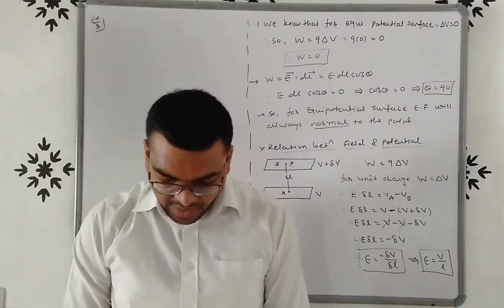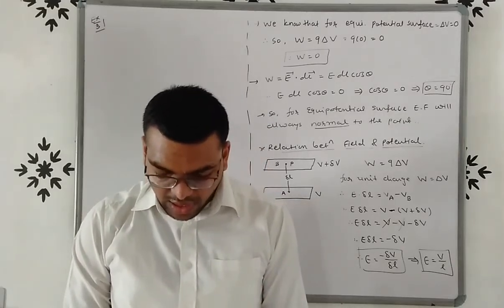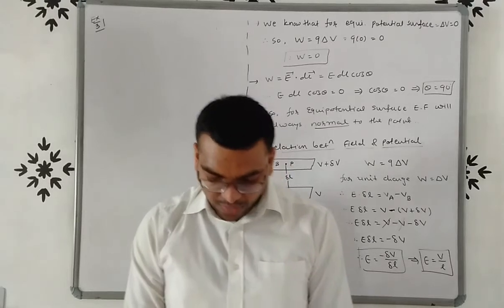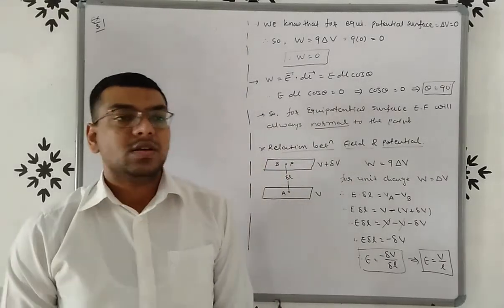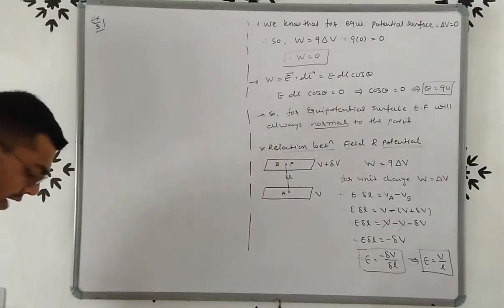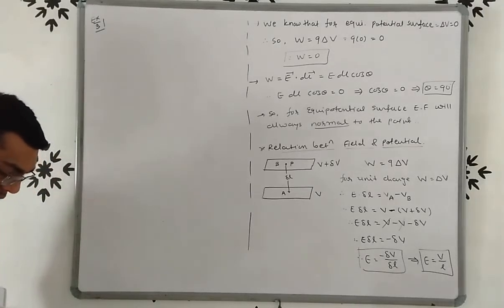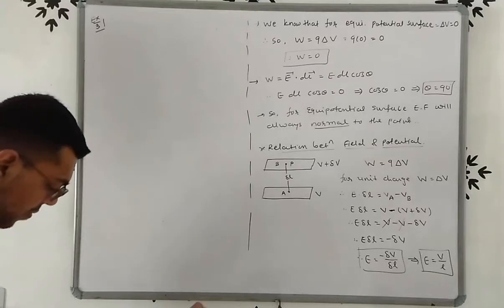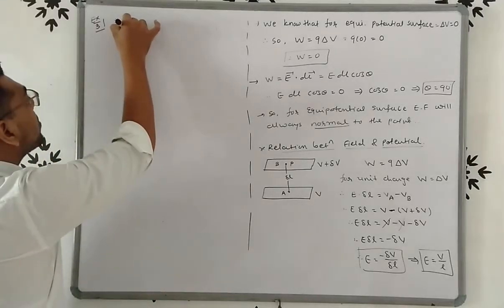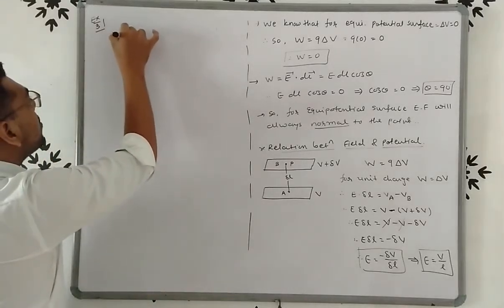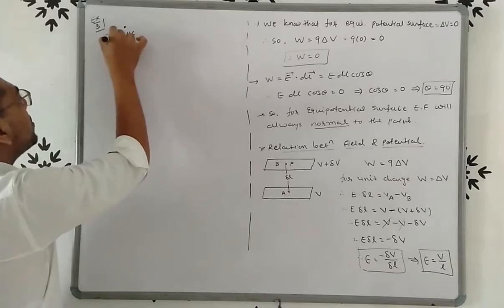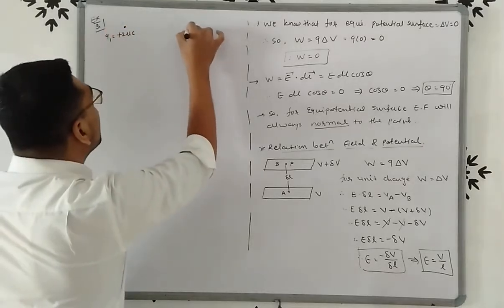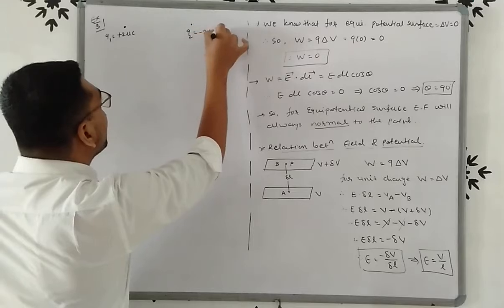First one, identify an equipotential surface of the system. So we have to identify an equipotential surface. So here two charges are there, 2 microcoulomb and minus 2 microcoulomb. So here this is the charge 2 microcoulomb, that is Q1, and this is the charge Q2, that is minus 2 microcoulomb.